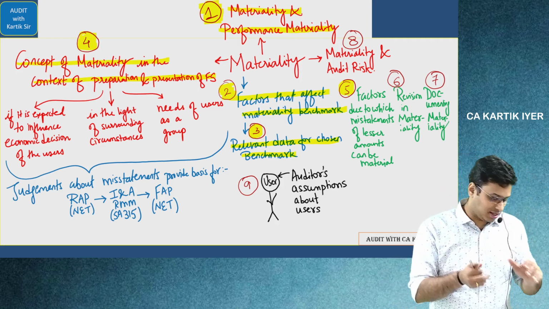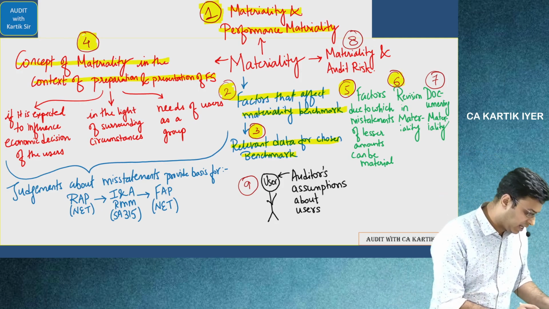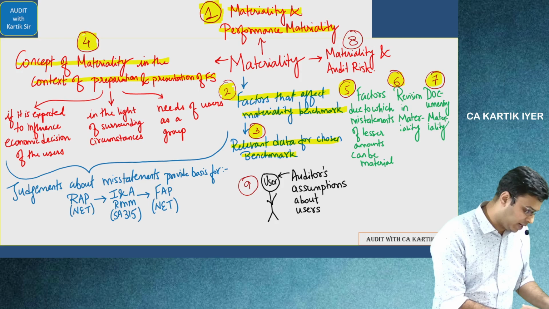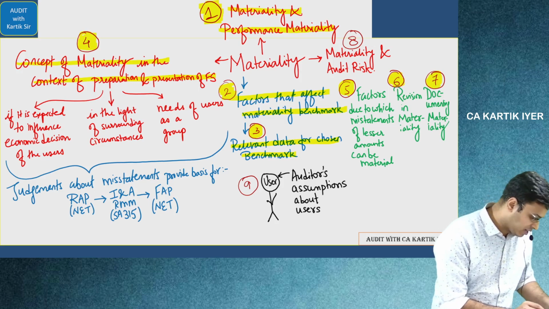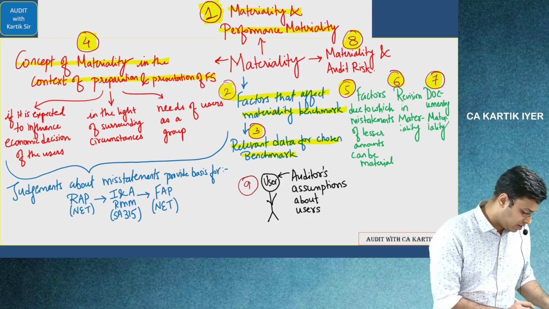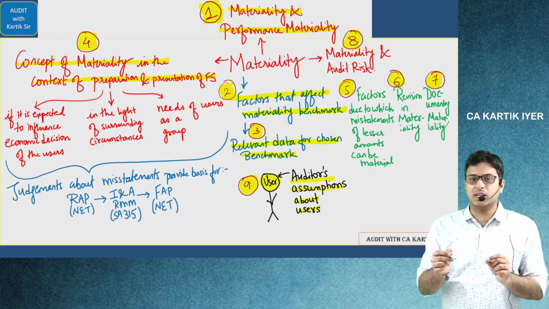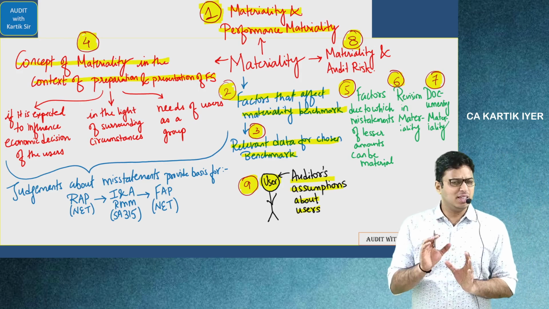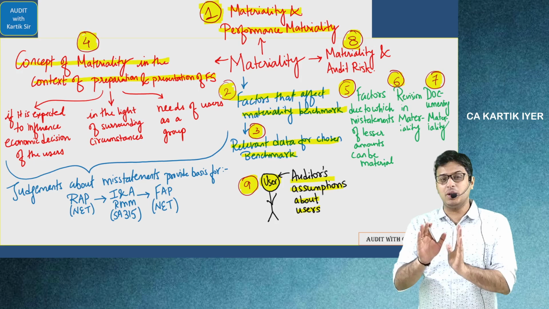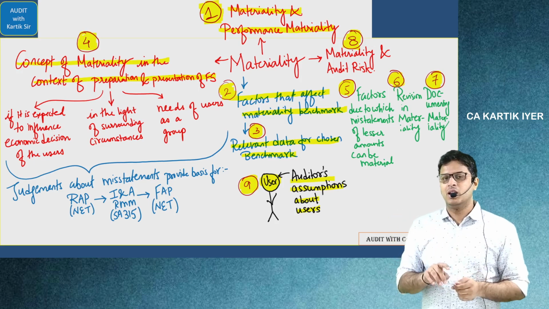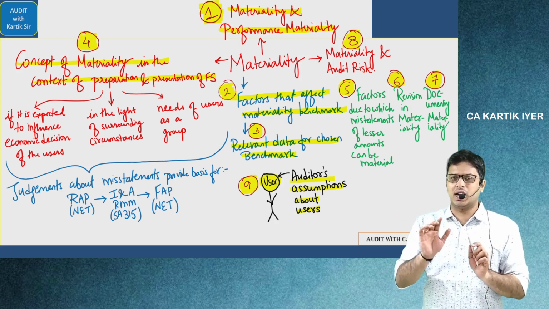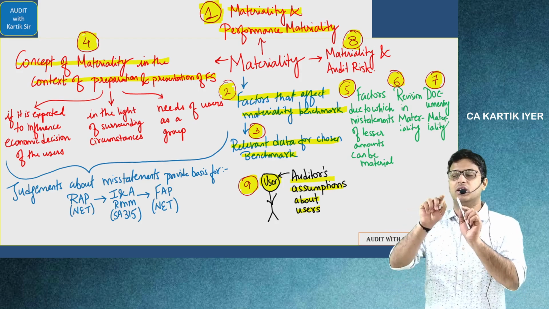Question number 6, revision of materiality. Question number 7, documenting materiality. Question number 8 is a short note on materiality and audit risk. And question number 9 is auditors' assumptions about the users of the company. So user के बारे में auditor क्या क्या assume कर सकता है. This last question, ninth one, may not be connected completely with materiality, but I include this for my students so that they don't forget this question.